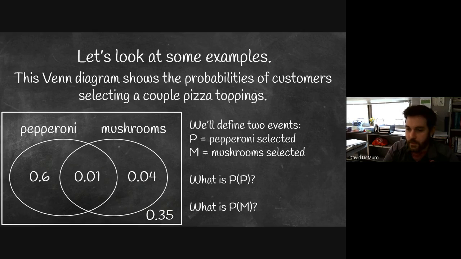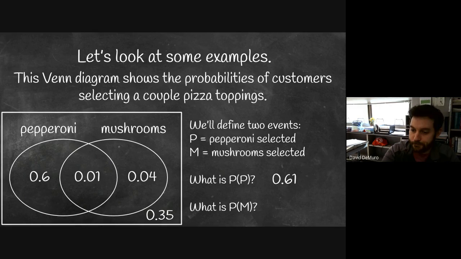So I wanted to find two events here. We'll use capital letter P to represent that pepperoni was selected for the pizza, and M, that mushrooms were selected for the pizza. So before we get to conditional probabilities, just understanding the scenario a little bit, what is the probability that pepperoni is selected on their pizza? Well, these two sections that make up this circle need to be combined because everyone in this circle would get pepperoni on their pizza. So 0.6 plus 0.01 would be 0.61.